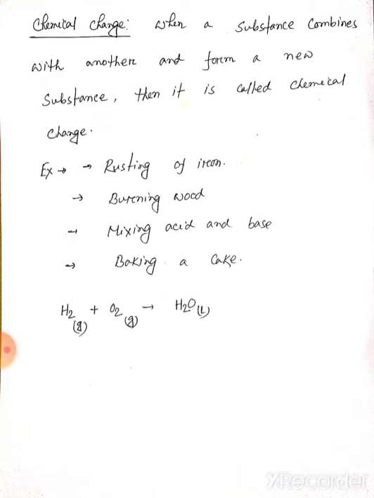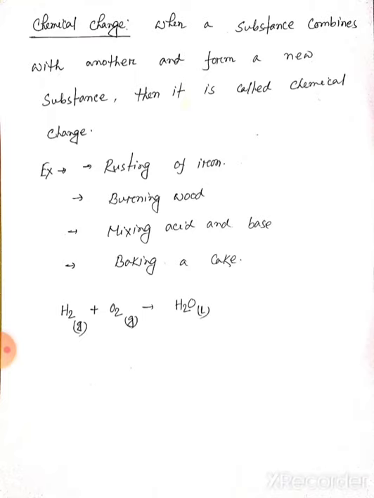So in this change we will get a new substance after a chemical reaction. But we saw in the previous one, the physical change, a new substance is not produced. In the chemical change we will get a new substance.